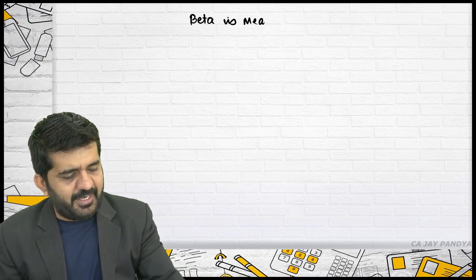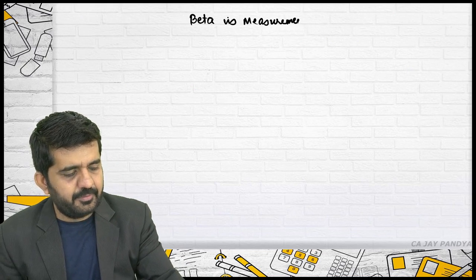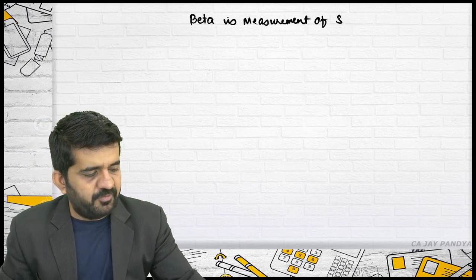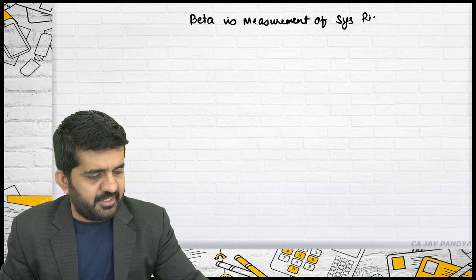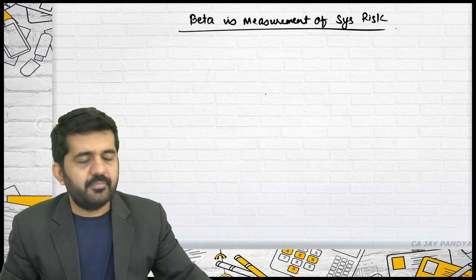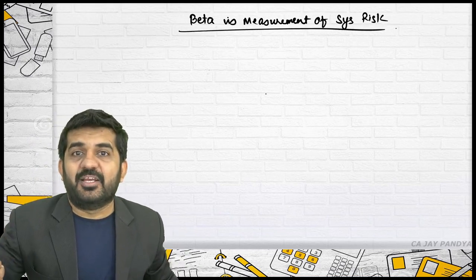Try to concentrate. Whenever you search Google or anything, people will say beta is a measurement of a systematic risk. I absolutely agree with it.